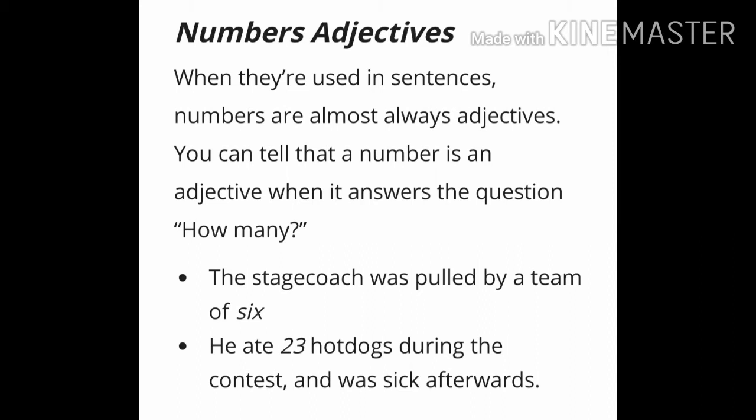The second sentence is: he ate 23 hot dogs during the contest and was sick afterwards. Here, how many hot dogs did he eat? 23. So, 23 is an adjective of number in this sentence. Are you all clear with these adjectives of number?